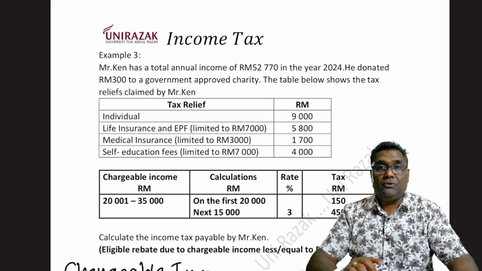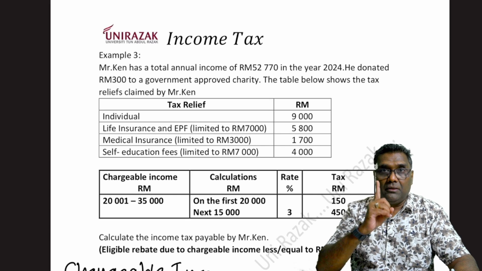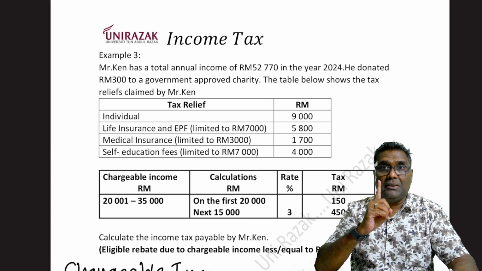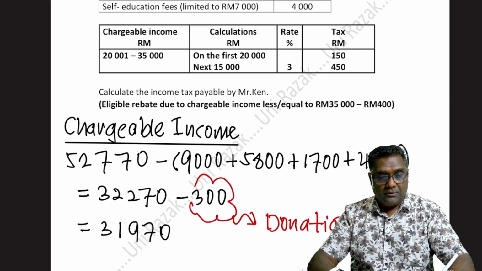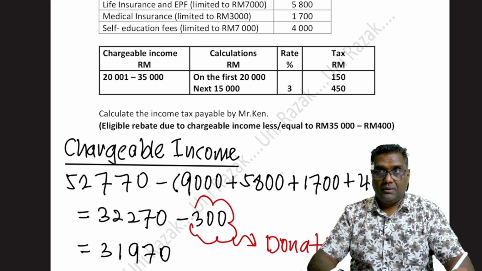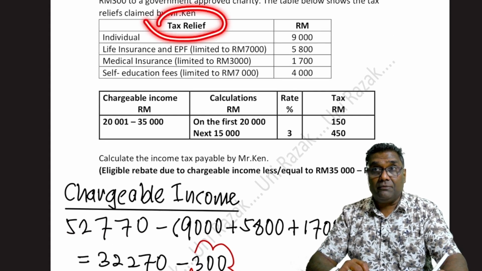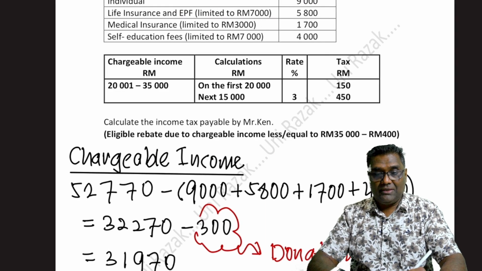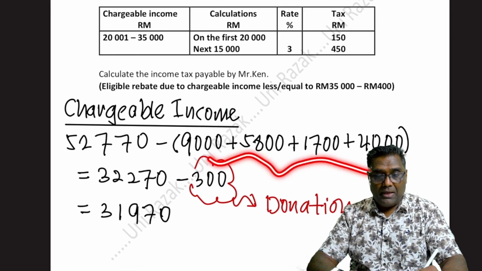So let me start off with the first one. How do we do? Same process. Always find number one, chargeable income. First, chargeable income. So total annual income, alright, minus off the relief. Nampak relief? 9,000, 5,800, 1,700, 4,000. Total them up,